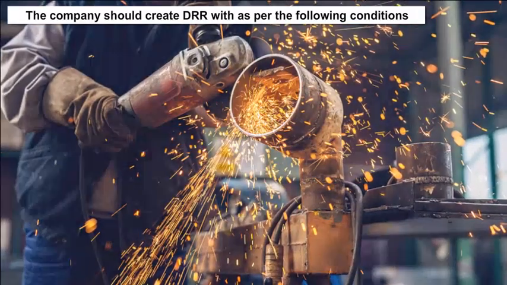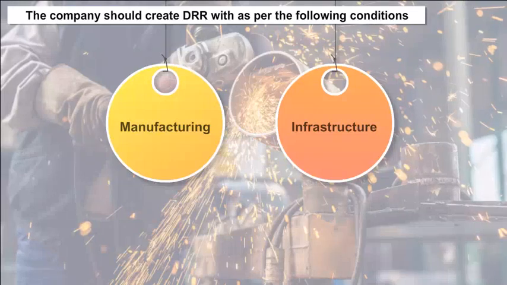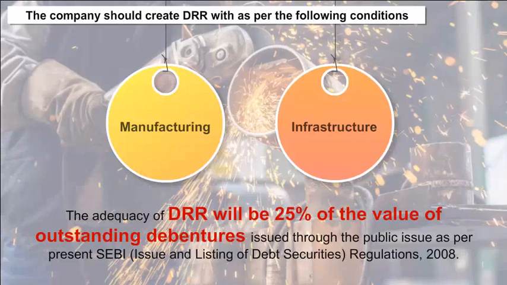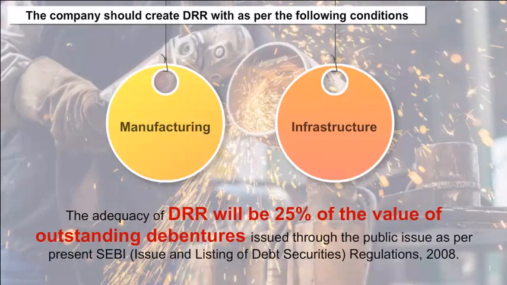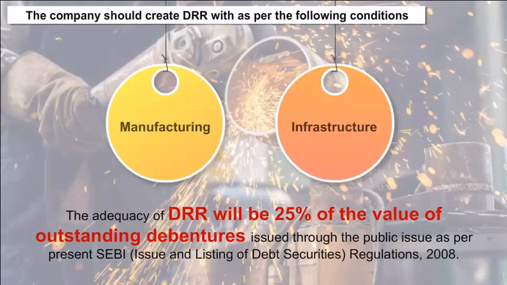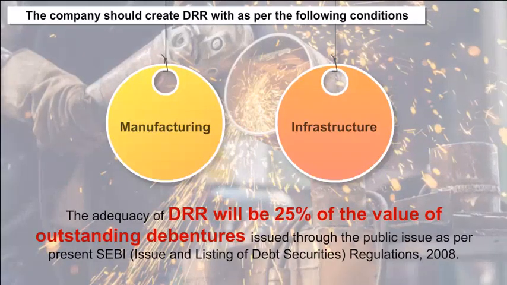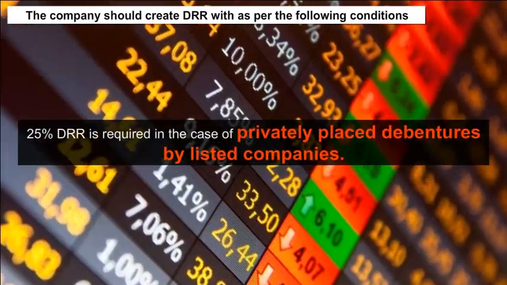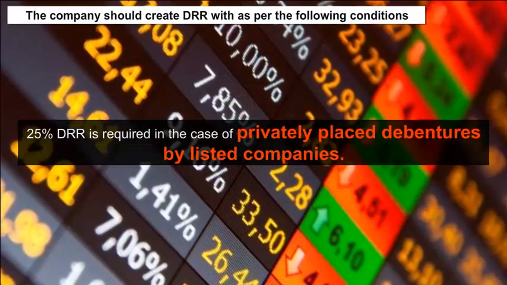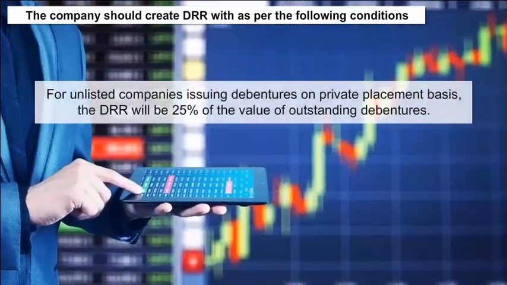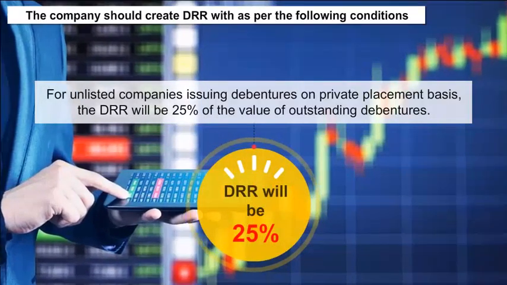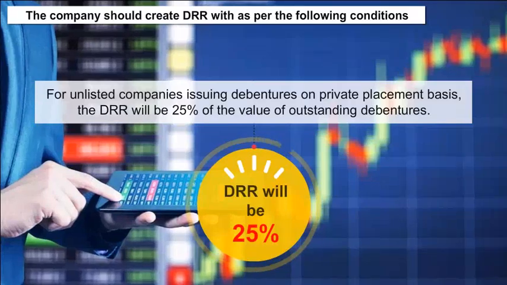For other companies, including manufacturing and infrastructure companies, the adequacy of DRR will be 25% of the value of outstanding debentures issued through the public issue as per the SEBI (Issue and Listing of Debt Securities) Regulations 2008. 4. 25% DRR is required in the case of privately placed debentures by listed companies. For unlisted companies issuing debentures on private placement basis, the DRR will be 25% of the value of outstanding debentures.